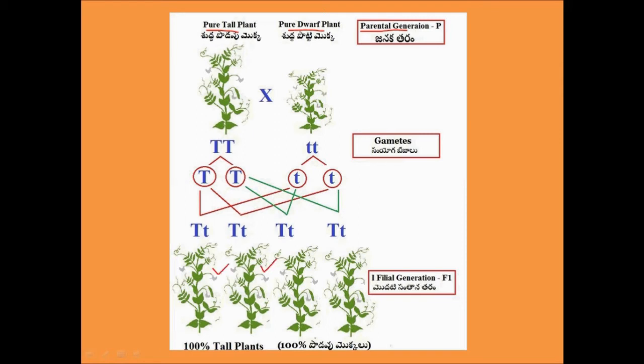These plants were said to be F1 generation plants or first filial generation. So Mendel somehow understood that the factor for the dwarf plant was present in these F1 generation plants. Hence, he termed these F1 generation tall plants as hybrid tall plants.